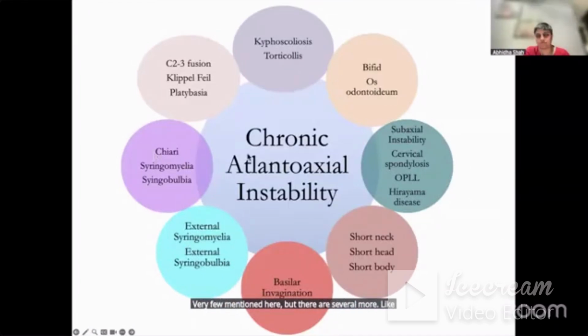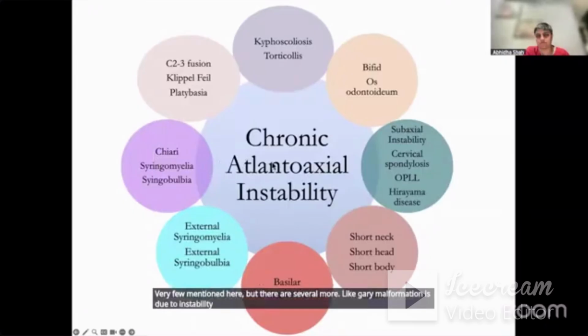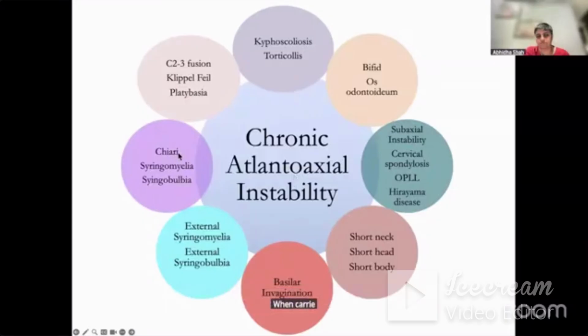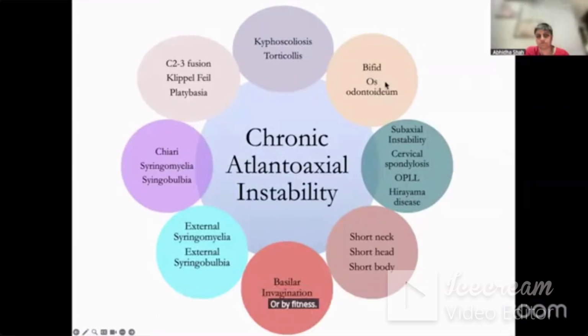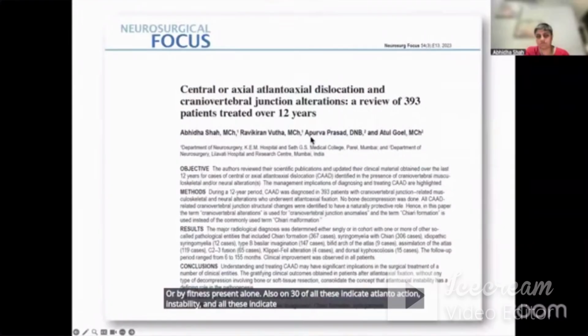Chiari malformation is due to instability. Syringomyelia is due to instability. Basilar invagination is due to instability. C2-3 fusion is a chronic, natural, protective, adaptive response to chronic instability. When Chiari is present alone, or Chiari is present with syrinx, or Chiari is present with syrinx and basilar invagination, or syringomyelia is present alone, or basilar invagination is present alone, or bifid atlas is present alone, or os odontoideum, all these indicate atlantoaxial instability, and all these indicate the need for atlantoaxial stabilization.